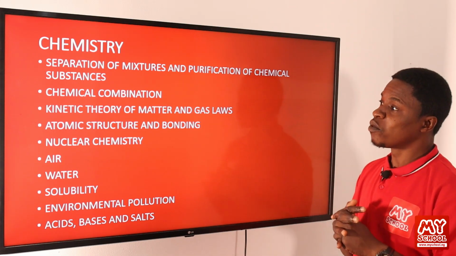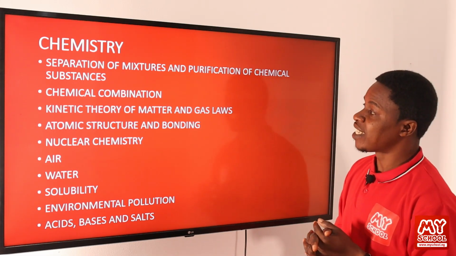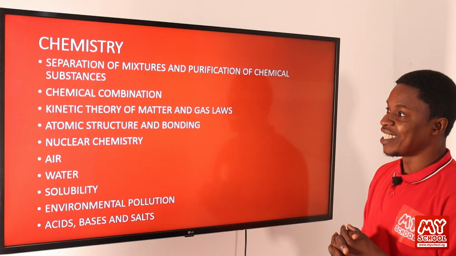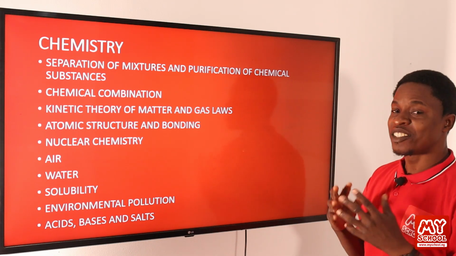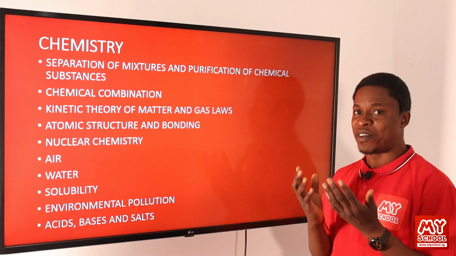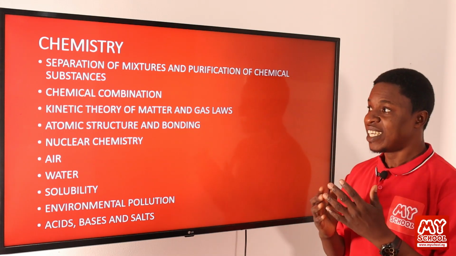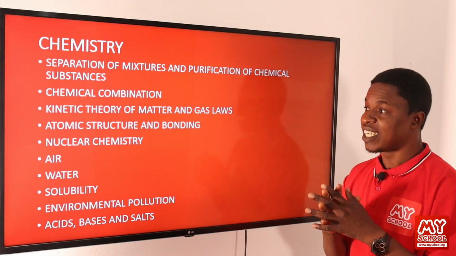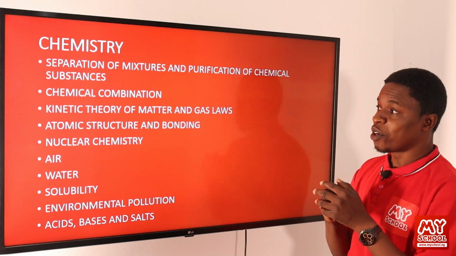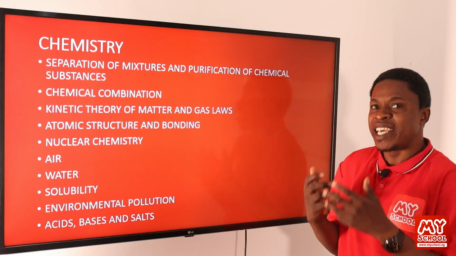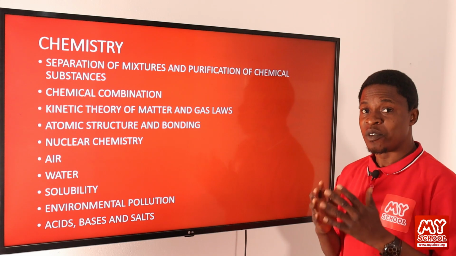Then away from that, we will be looking at kinetic theory of matter and gas laws. Underneath that, we'll be looking at some assumptions that are given by some scientists about the behavior of gases. Looking at assumptions, things that make gases behave the way they do. We'll be looking at that.